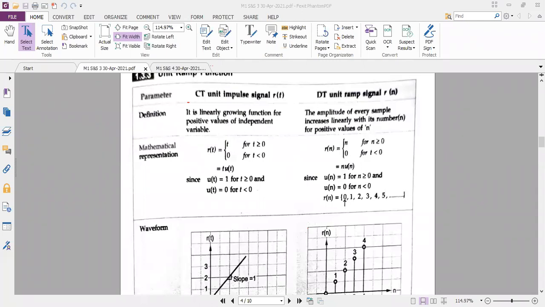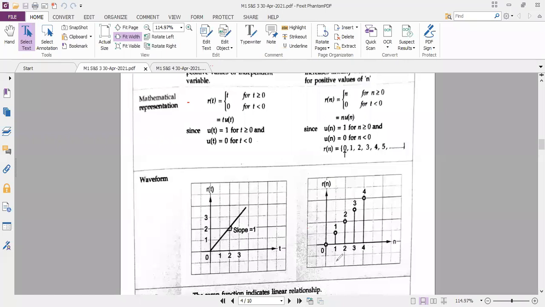So now you can see discrete time signal, how to differentiate the diagram for continuous time and discrete time. You can see at n is equal to 0, the amplitude is 0, at n is equal to 1, you have a sample. At 1, amplitude is 1. At n is equal to 2, the amplitude is 2. At n is equal to 3, the amplitude is 3. Like that, you should draw the diagram. So now, can you see, even for the discrete time also I have written R of n is equal to n. So you know why we have written.